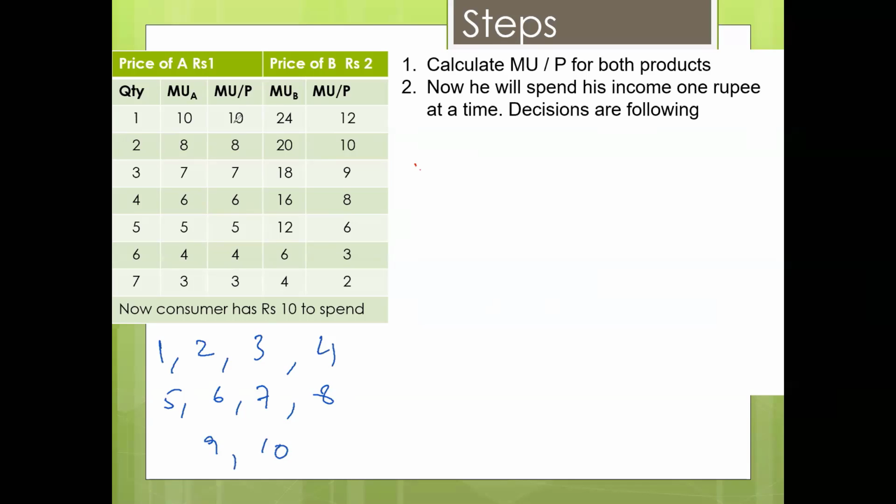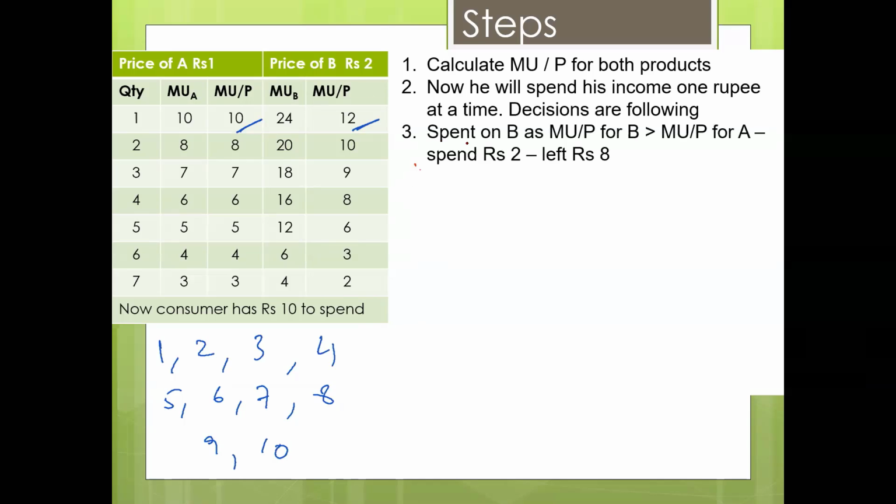When you compare the first rupee, if he spends it on A, he will get 10. If he spends it on B, he will get 12. So logically, he will put the product B in his trolley. And when he puts the product B in his trolley, he will spend 2 rupees because its price is 2 rupees, and 8 rupees are left.